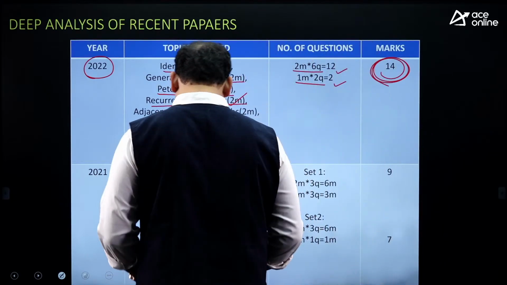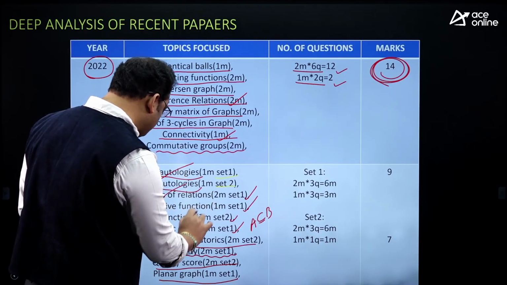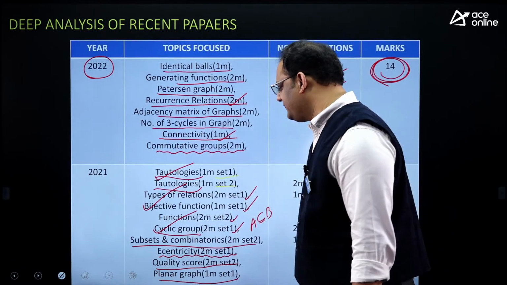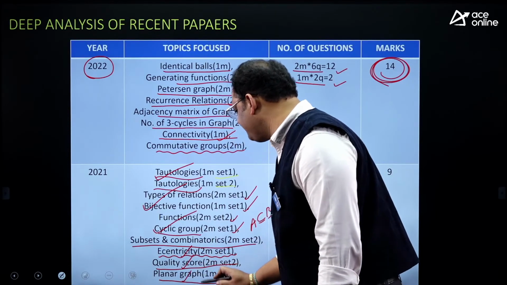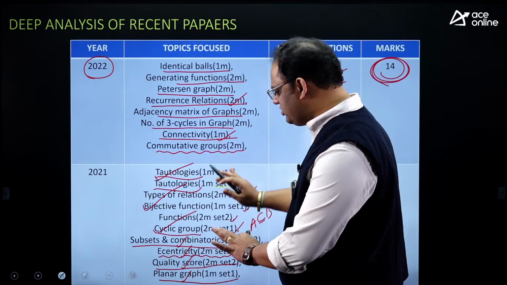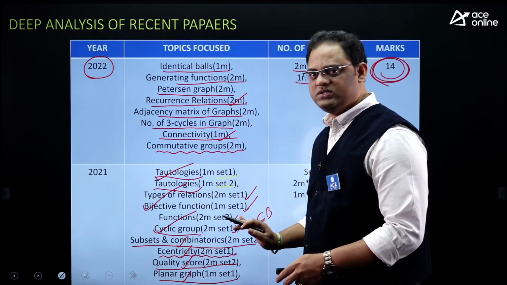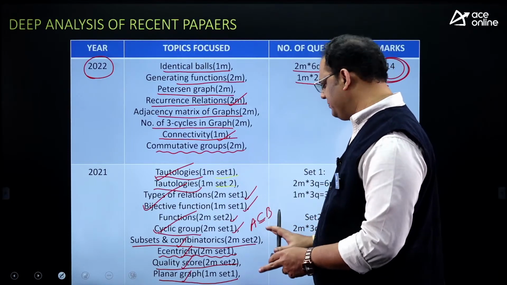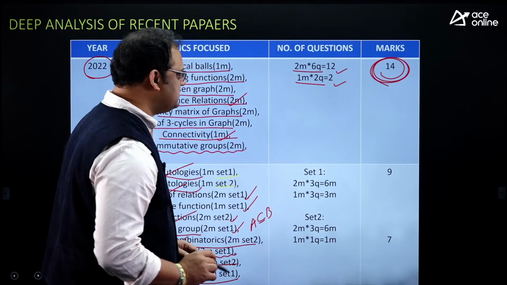My dear, in 21, if you observe, he touched mathematical logic, set theory, and algebra, the groups concept here, and eccentricity in graph theory, and this is also graph theory, and set theory and combinatorics, just one question you can count. So he touched all areas. This is called a standard paper. Usually the paper is like this, right? So we can go for standardization. In most cases the paper will be like this. We can guess the paper to some level, right? So this is the weightage we got.